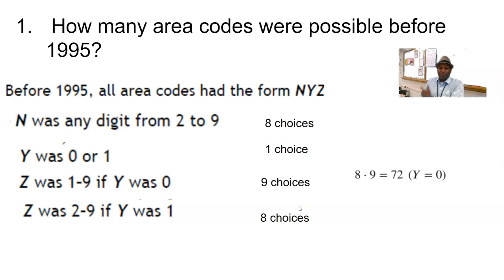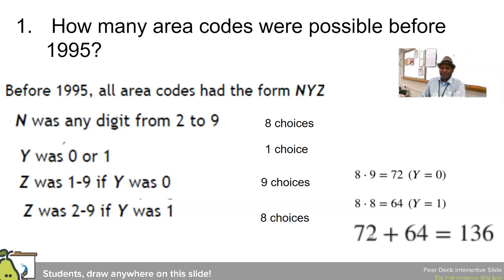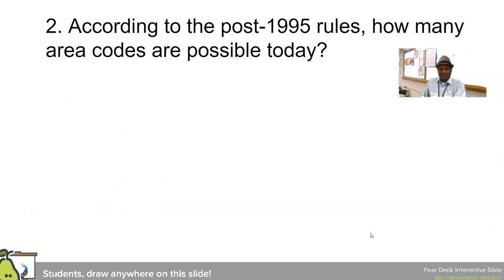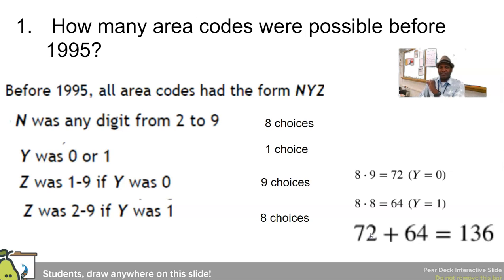So what do we have? We have 8 times 9 is 72 choices if Y was equal to 0. But if Y was equal to 1, you had 64 choices, 8 times 8. So how many choices do we have altogether? 72 plus 64 equals 136. So there were 136 area codes possible before 1995.